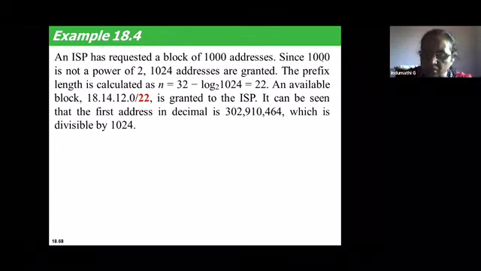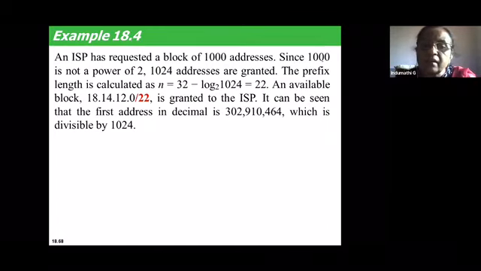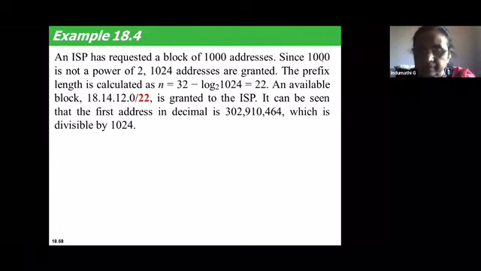This example tells you whether the block of addresses granted to an organization satisfies the requirement of classless addressing or not. First, the addresses should be continuous and listed in the block. Second, the number of addresses should always be a power of 2. Third, the first address should be divisible by 16. If these three conditions are met, then the block granted by the ISP meets the requirement of classless addressing.